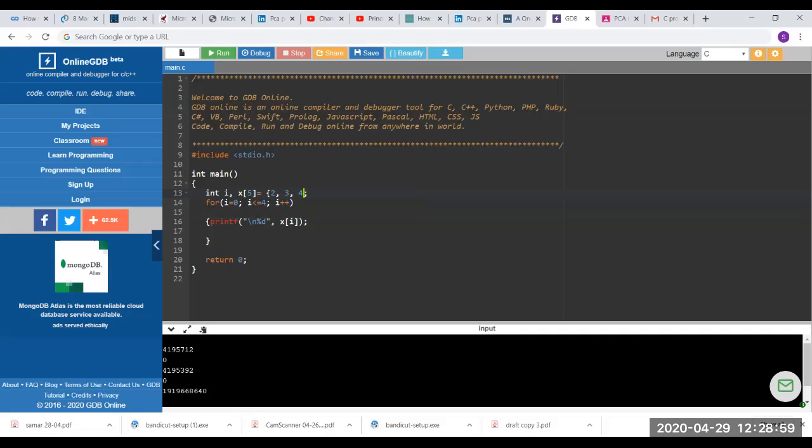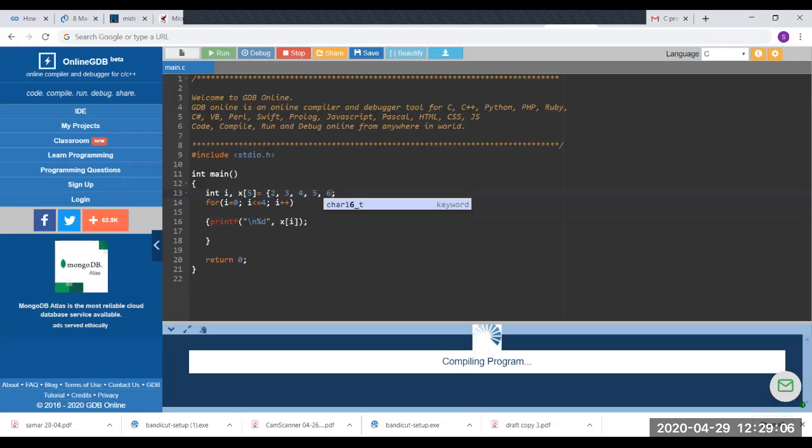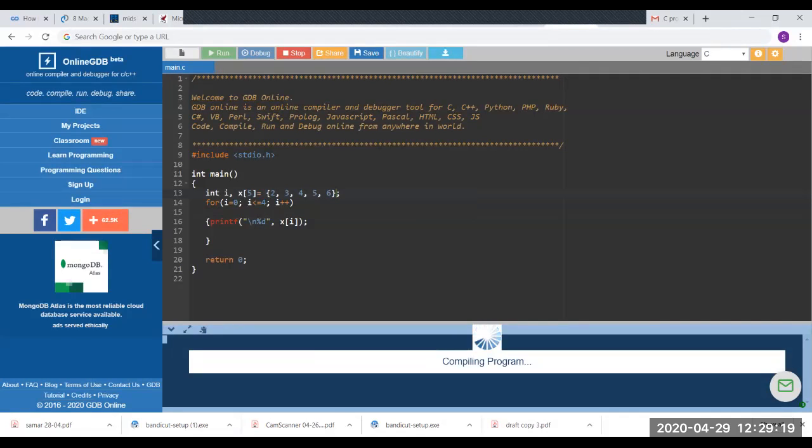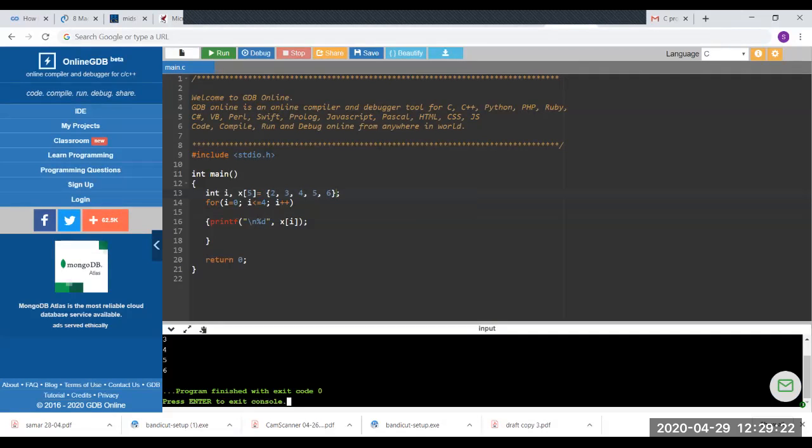Now, we will try to enter some sensible 5 values, and now we will try to run this program and see the output. Fine? Now, once we initialize the array, it is giving us exactly the values that we initialized the array with. Okay. Now, why is this happening? This is happening because we did not store anything with this.